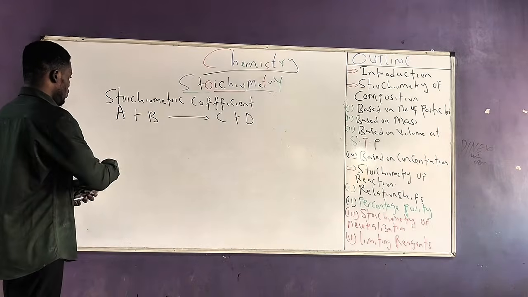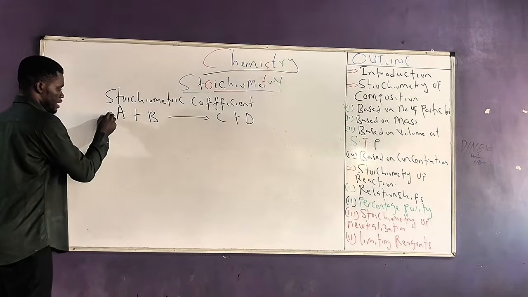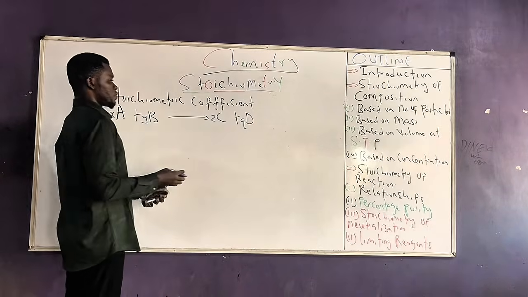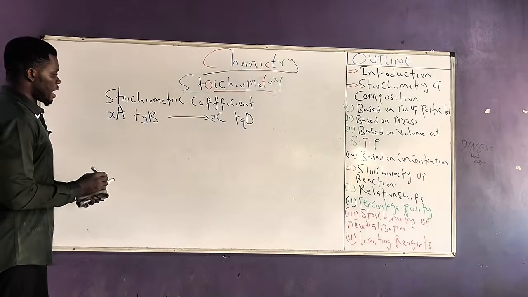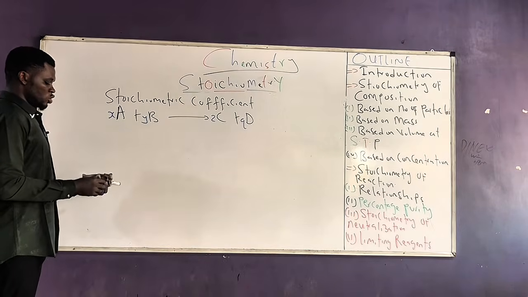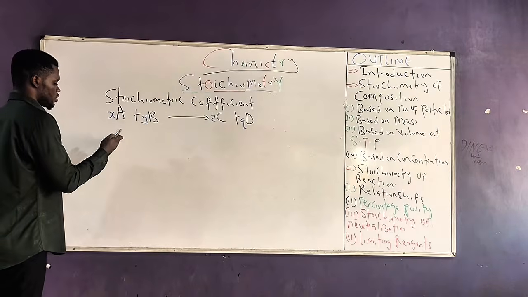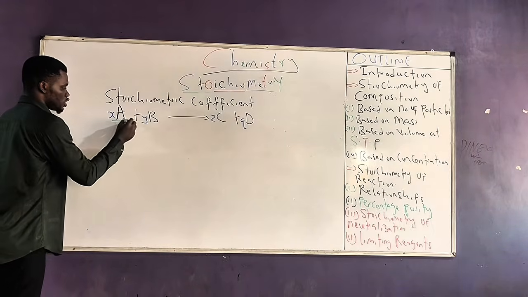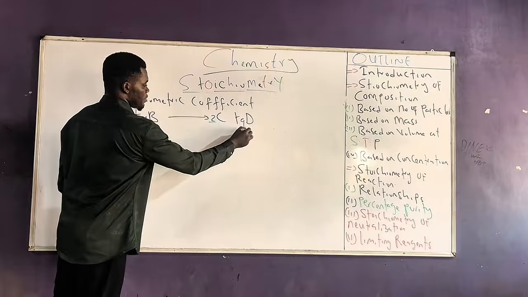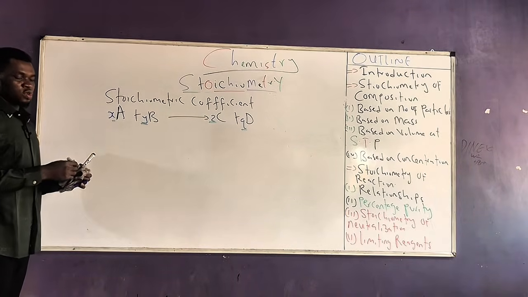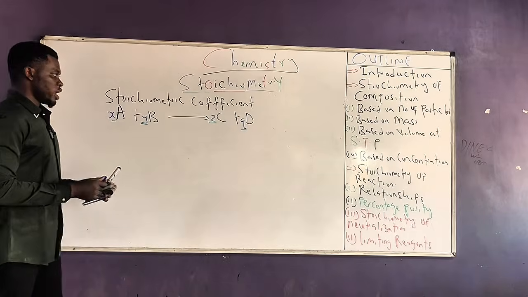Let's say, for example, we have X, we have Y, we have Z, and we have Q. So the numerical values that are attached to each of the components of a balanced chemical reaction are what we refer to as stoichiometric coefficients.